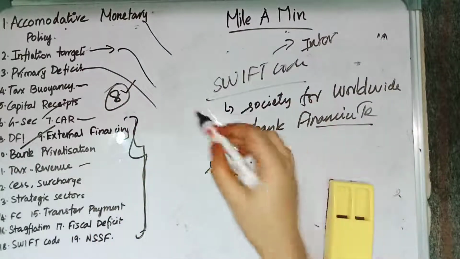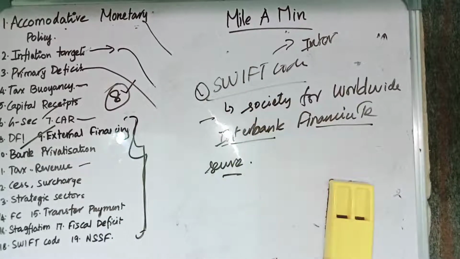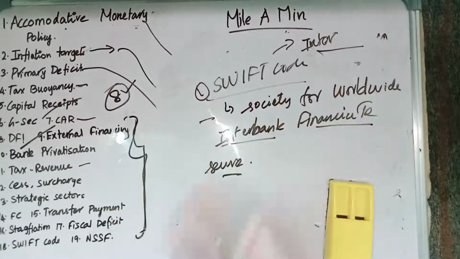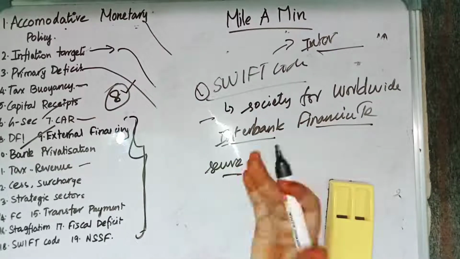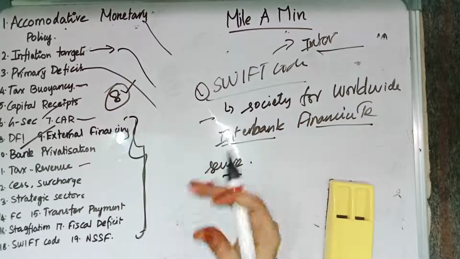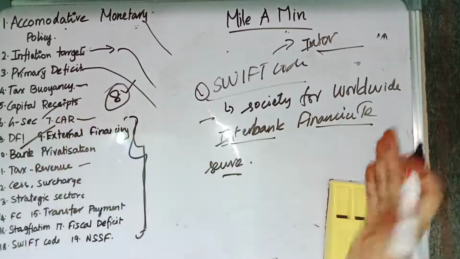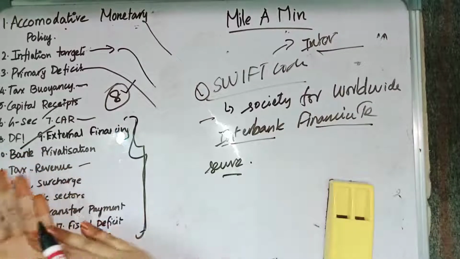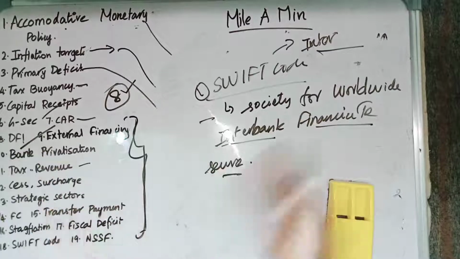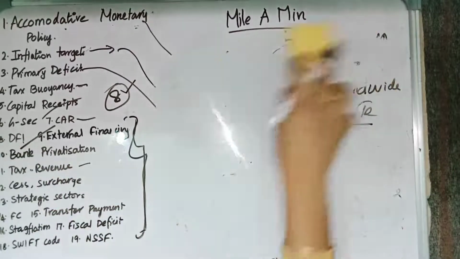That is the fact. So SWIFT code full form is Society for Worldwide Interbank Financial Telecommunication, and it is related to international banking transactions. SWIFT is a secure financial message carrier and it transports messages from one bank to its intended recipient. So SWIFT code is a secure financial message carrier. Those are the things relating to SWIFT code.